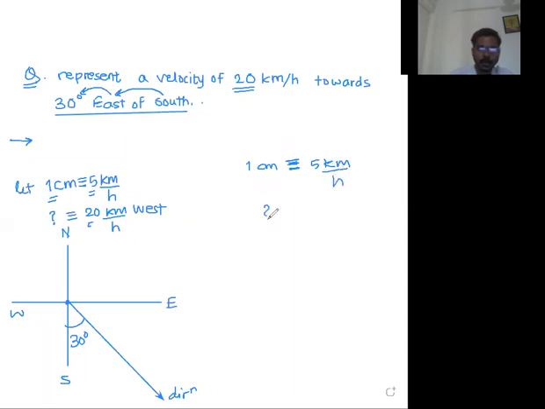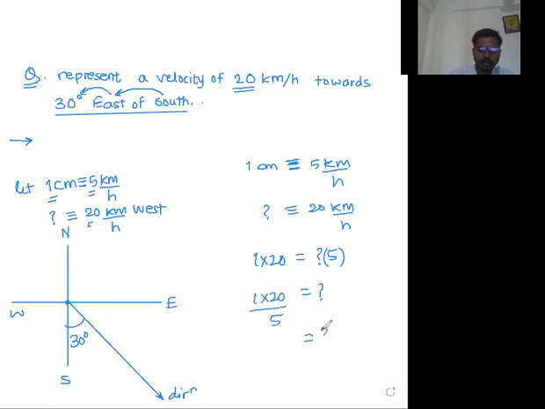Then how many centimeters are required for 20 kilometer per hour? Do the cross multiplication. 1 into 20 is equal to question mark into 5. The 5 goes to the denominator on the right hand side.